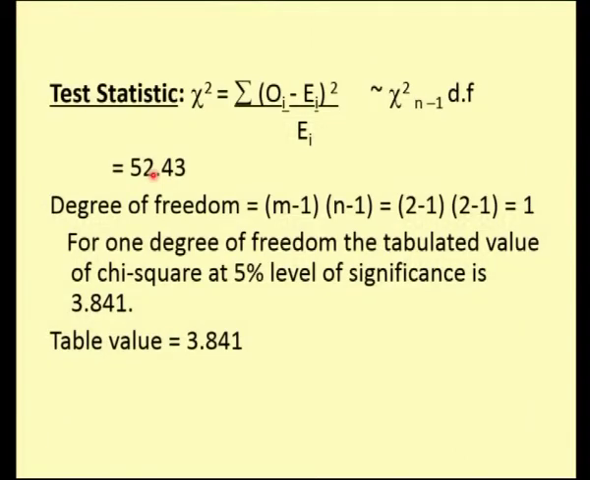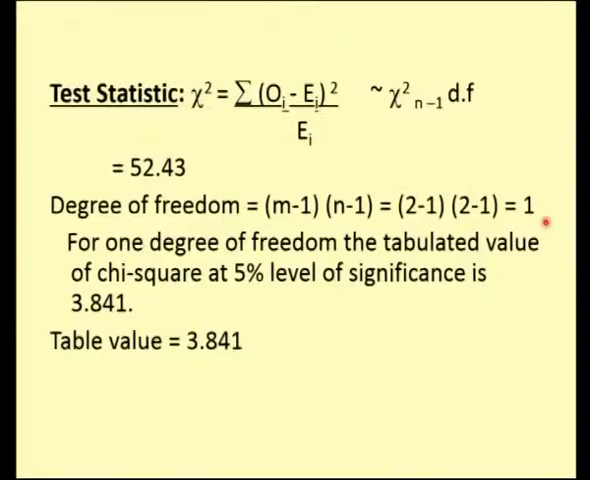This one is my calculated value, and how do we find the table value? I need to find it from the chi-squared tables for the degrees of freedom. Actually, this test statistic follows chi-square with n minus 1 degrees of freedom, but as this is an attribute type of test, where the number of rows and the number of columns are both 2, my degree of freedom here will be m minus 1 into n minus 1, which comes to 2 minus 1 and 2 minus 1 degrees of freedom.